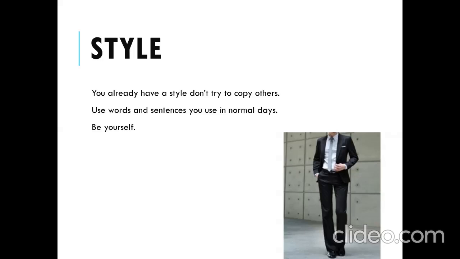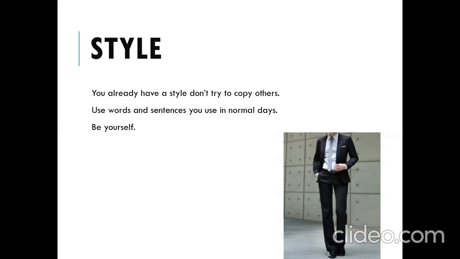Also, the language that we use should not be a crammed one, not a language that we have memorized. The language that we use should be made up of the words and sentences that we use on normal days. That is why there is a very clear difference in the language that we hear from the people who deliver presentations on a day-to-day basis, because they have to learn the language that is to be used while delivering a presentation.